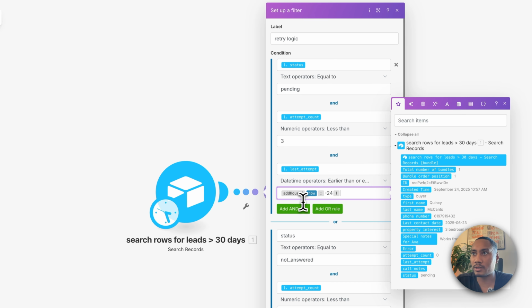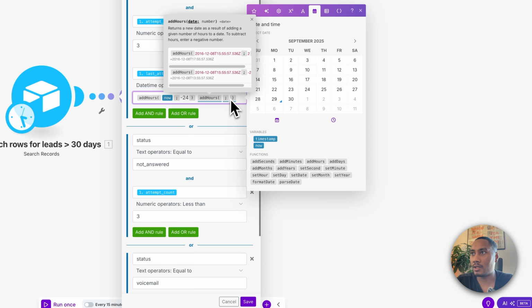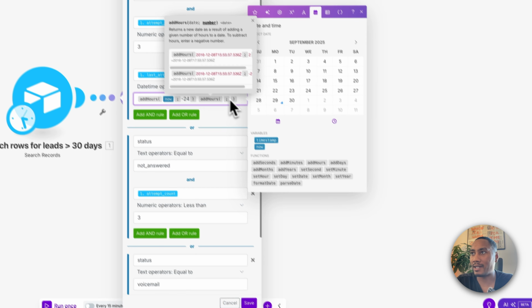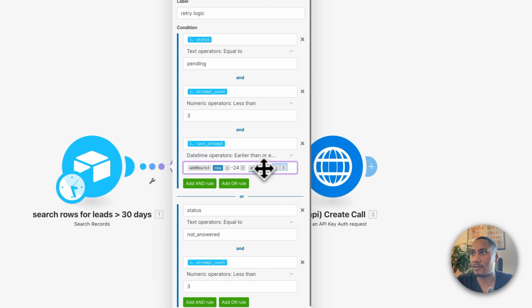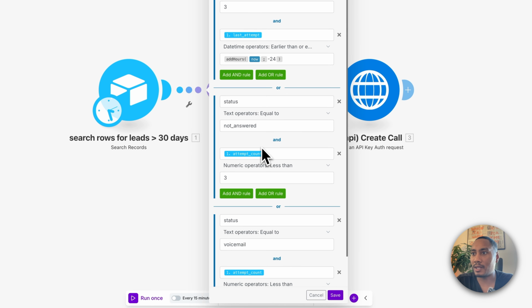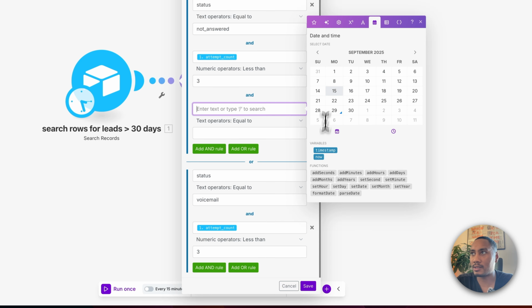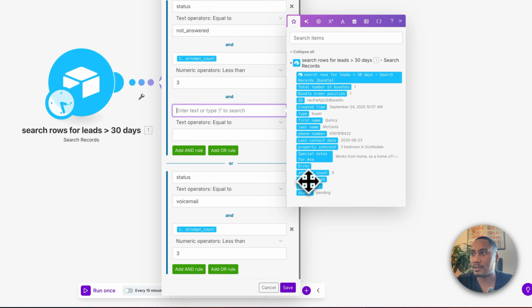So you're going to click on this date right here. You're going to select add hours. And then you're going to add now, and then you're going to do the minus 24. So it's going to check to see if 24 hours have went by. Okay. And then same thing for these other two conditions. So this needs to be the last attempt.